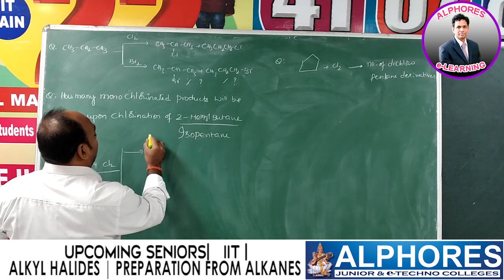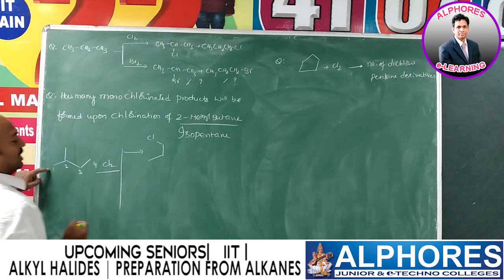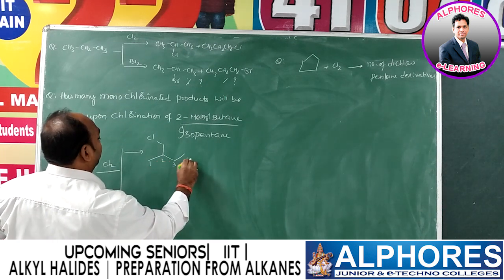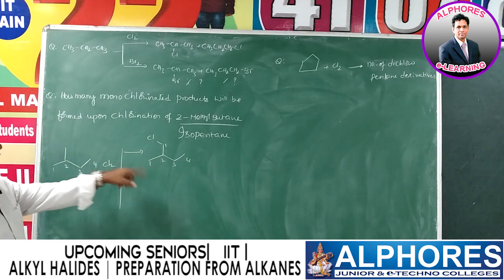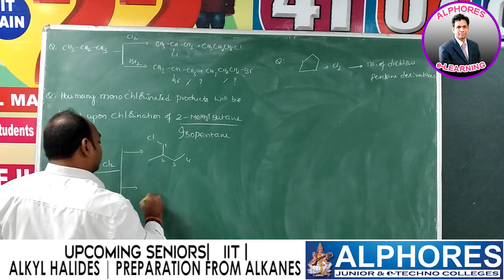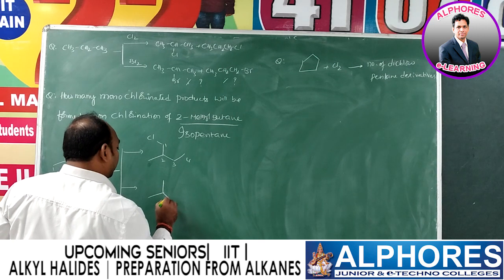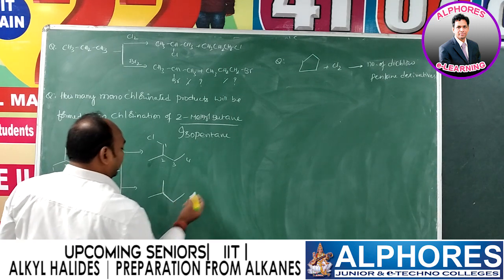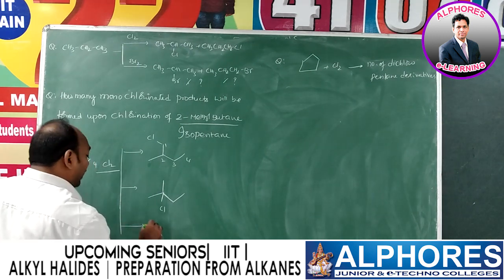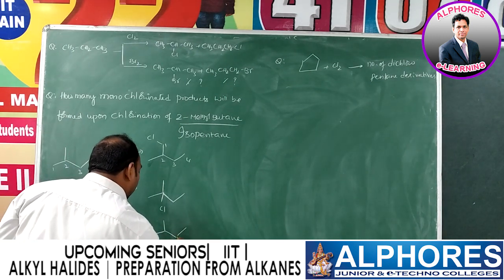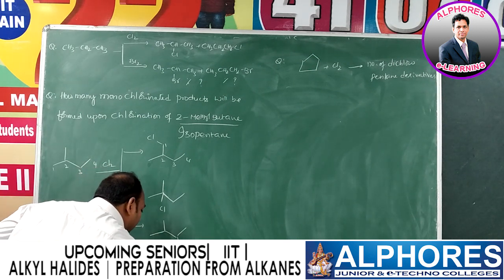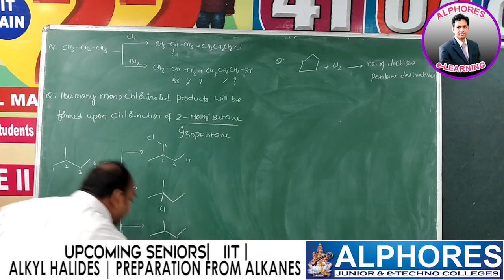Say if halogenation takes place at the first carbon, then we get a product like this, 1 chloro 2 methyl butane. And the second one, if halogenation takes place at the second carbon like this, and one more product if halogenation takes place at the third carbon, and one more product if halogenation takes place at the fourth carbon.